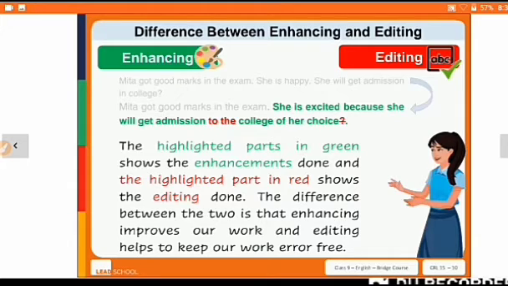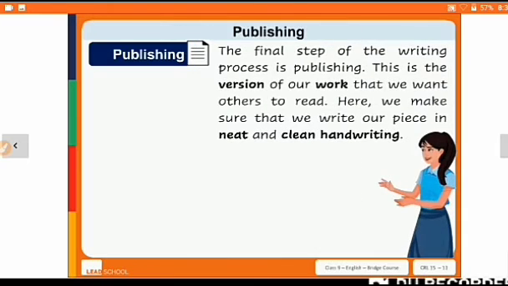So that is the main differences between these two, enhancing and editing.